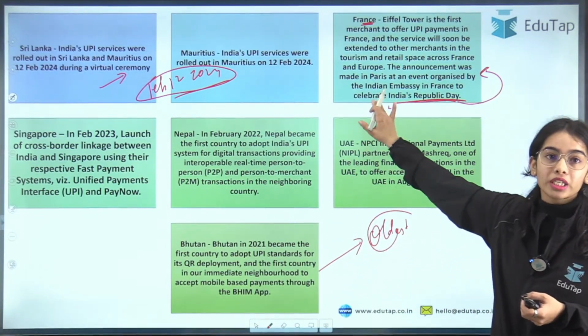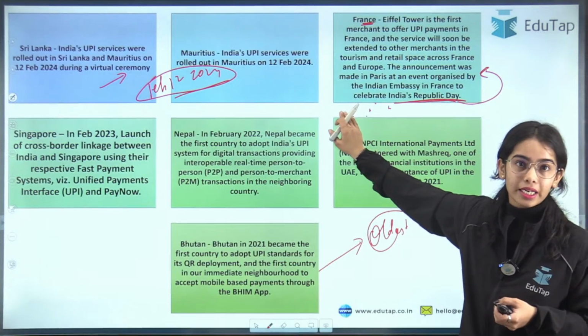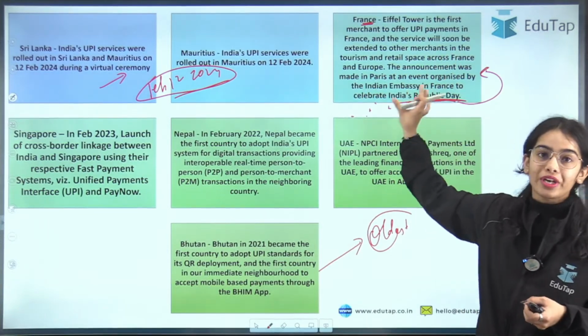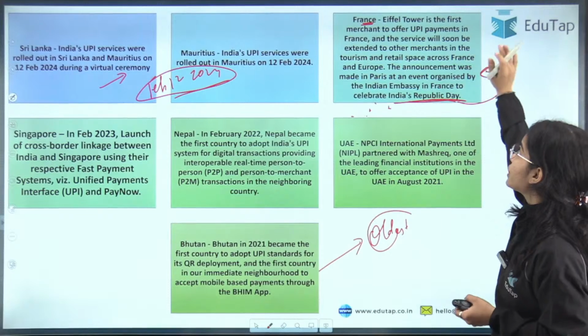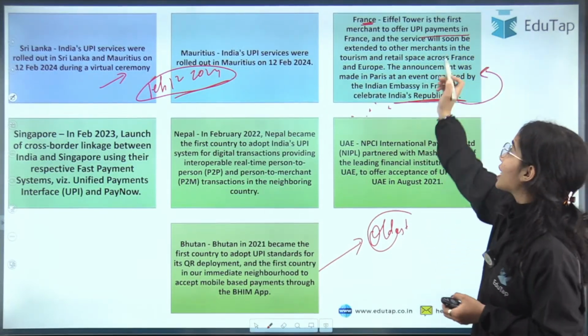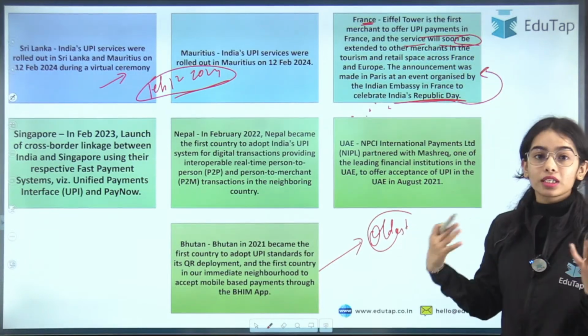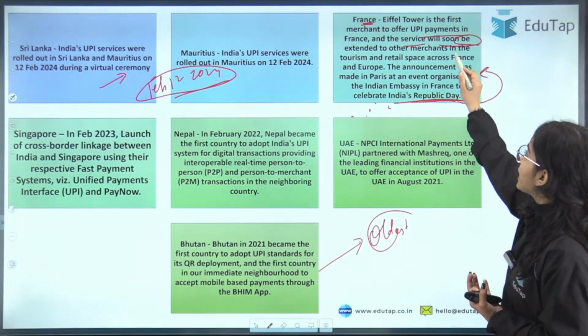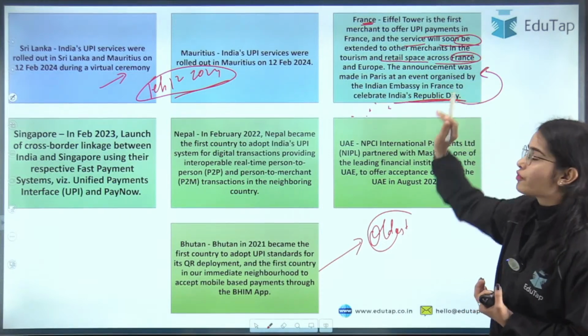So this is something important. You can read the news articles regarding this. I have just brought the important point regarding France. So the Eiffel Tower is the first merchant to offer UPI payments in France, and the service will soon be extended to other merchant locations also in the tourism and retail space across France and Europe.